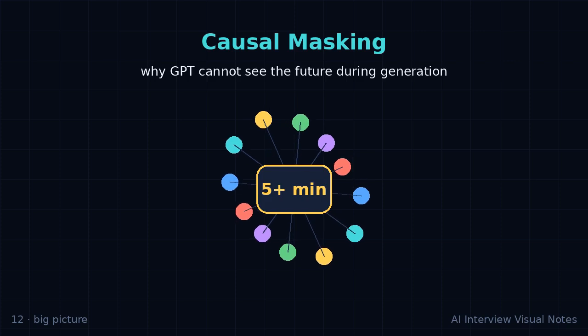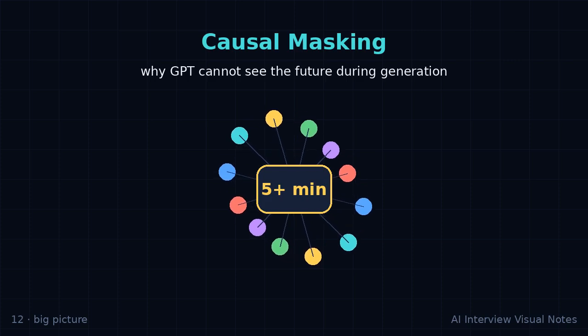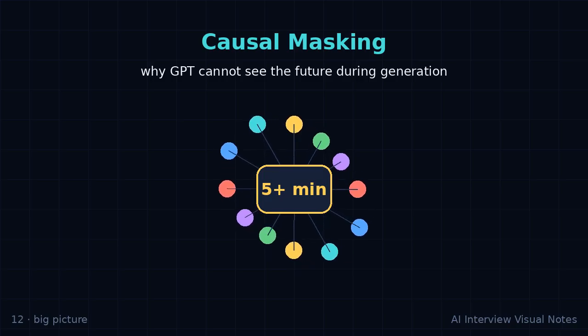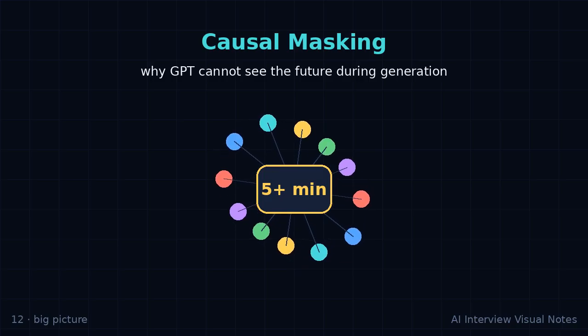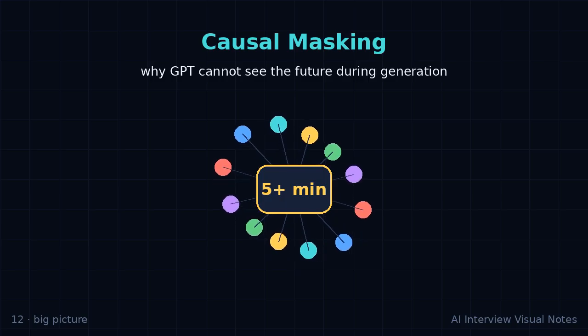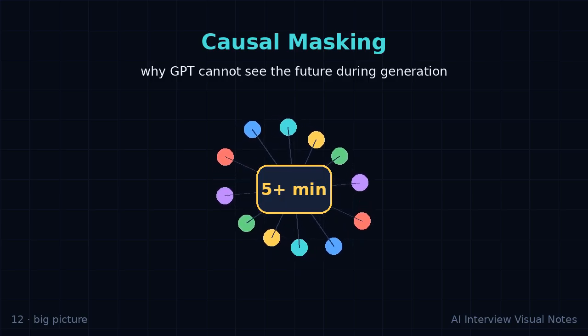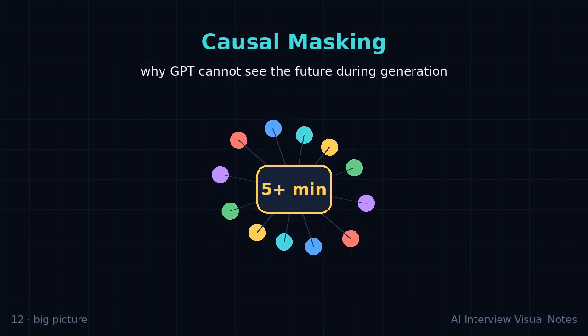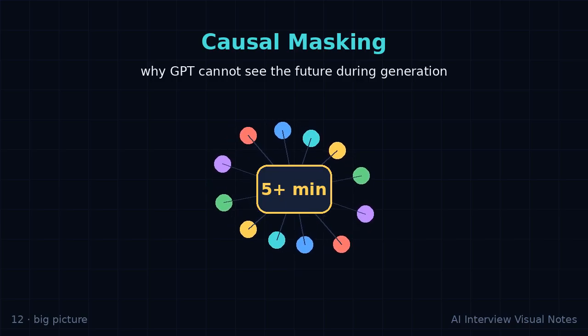Today we are covering causal masking. Why GPT cannot see the future during generation. The goal is not to memorize a slogan. The goal is to build an interview-ready explanation that moves from intuition, to mechanics, to trade-offs, and then to a concrete example.